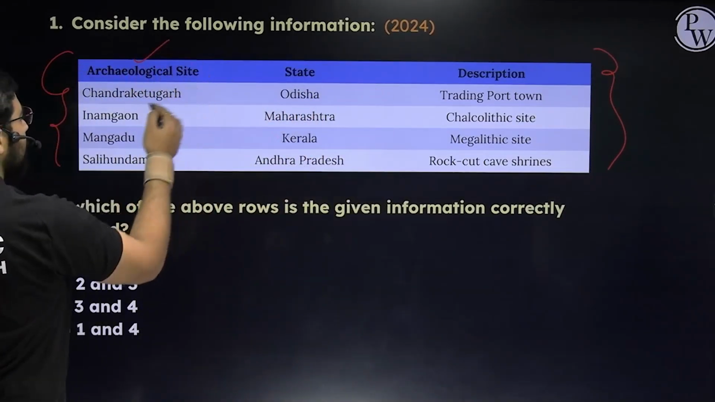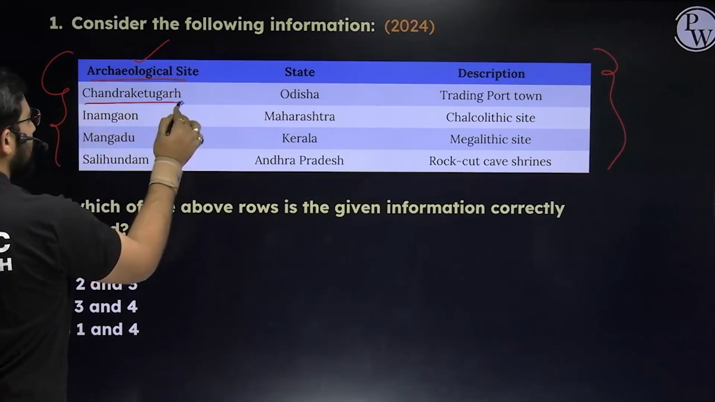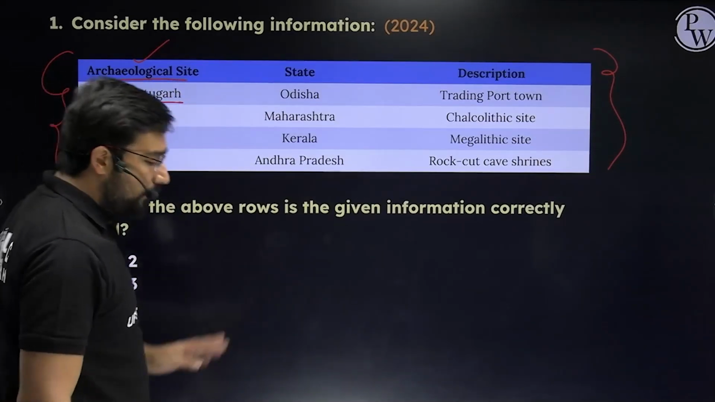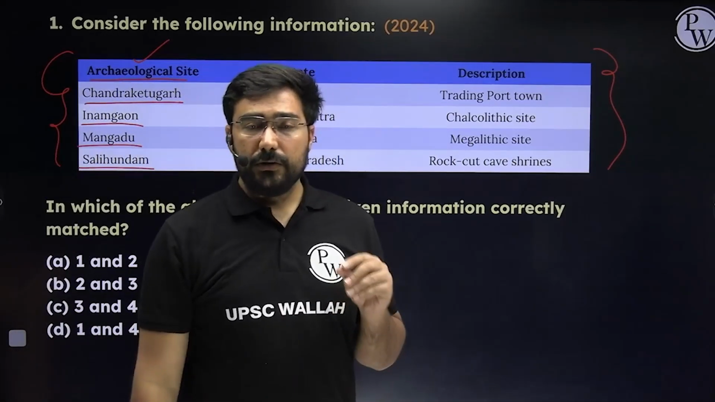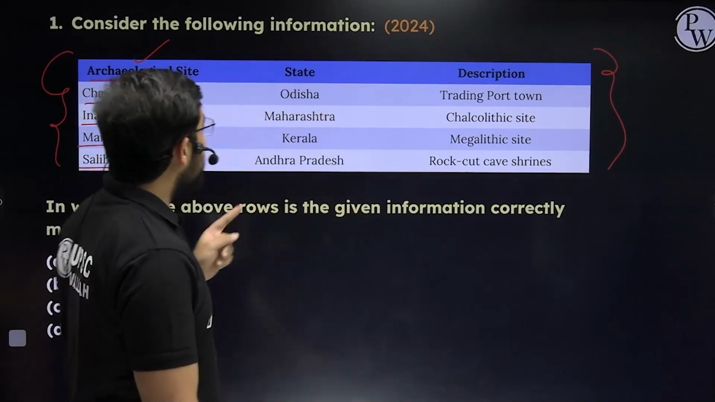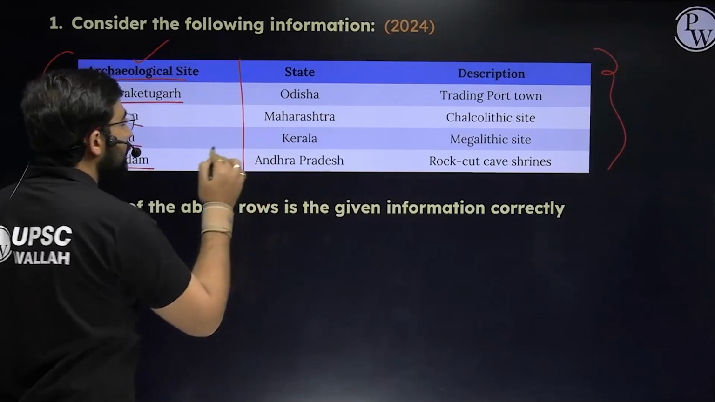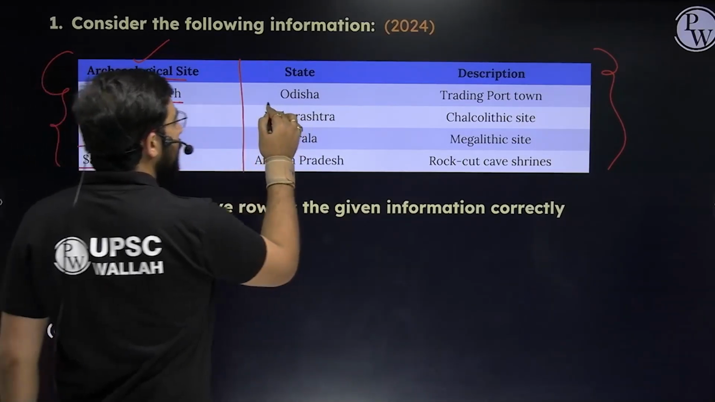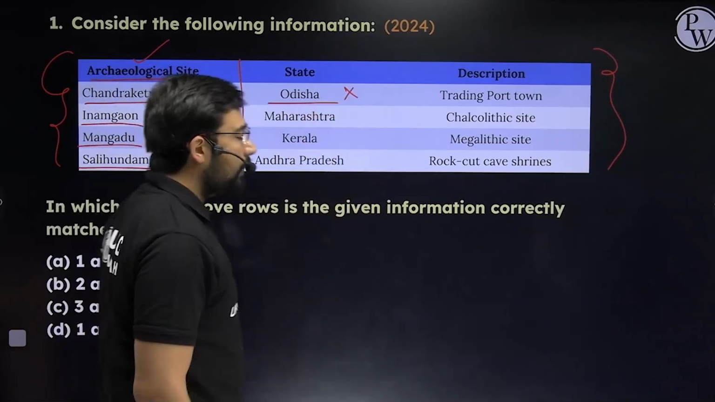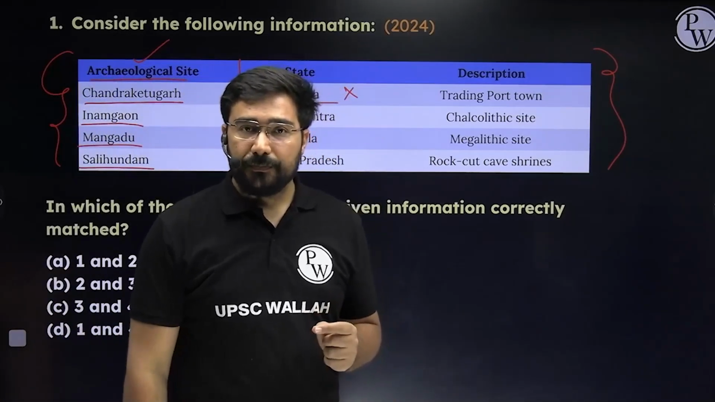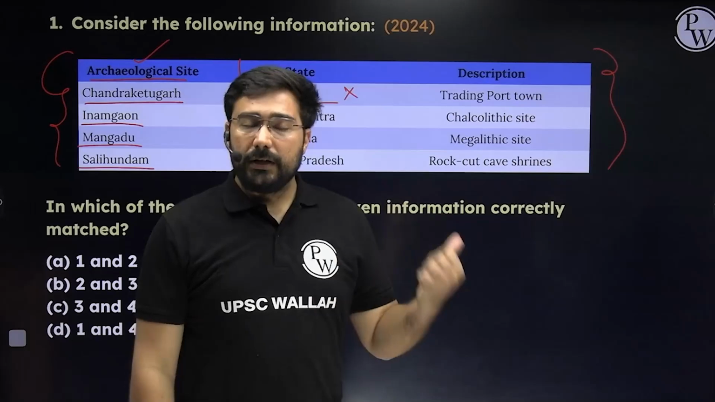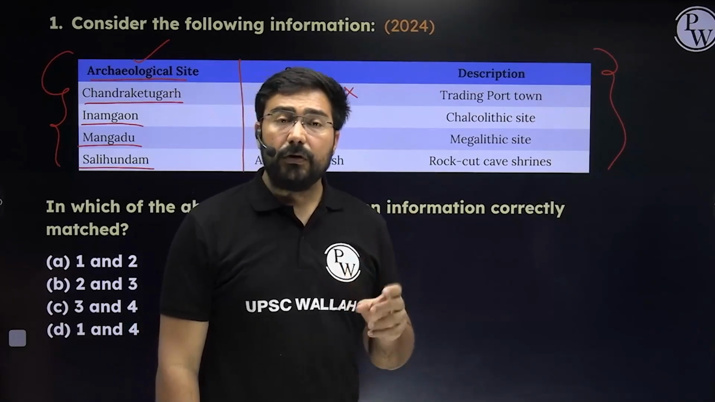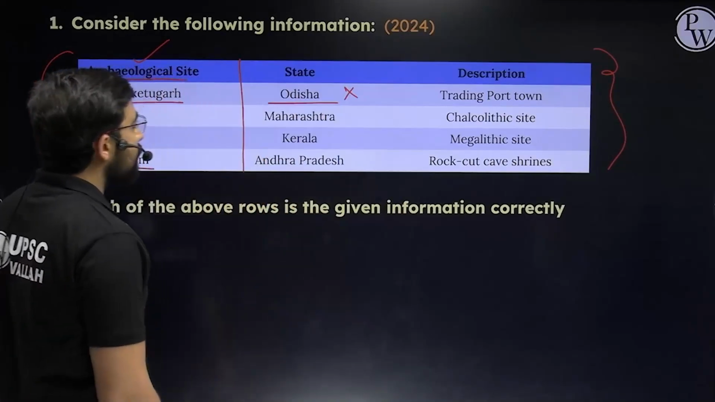First, these are the archaeological sites, 4 of them, given by UPSC. Then they've asked the corresponding state to which they belong. In this case, please see that the first site does not belong to Odisha, it belongs to West Bengal. This site was asked 2-3 years before also. So it remains a very important site for prelims. Anyway, this option does not fit.